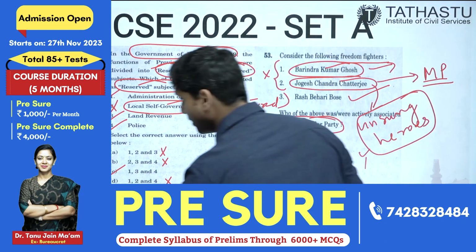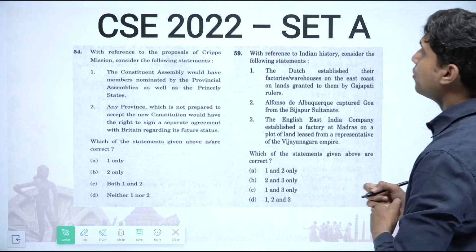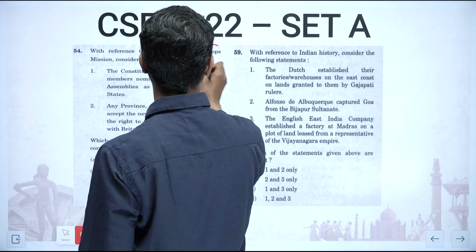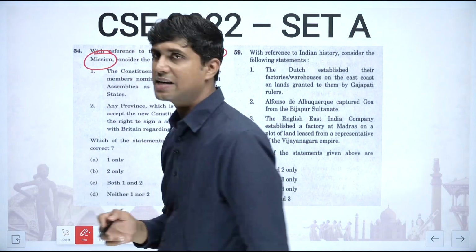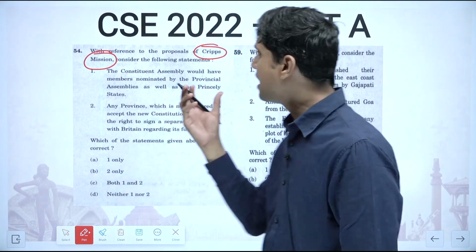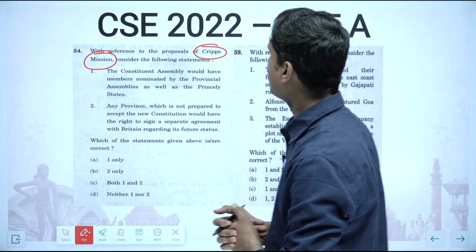Moving to the next question. With reference to the proposals of Cripps, again Cripps is coming. See how frequently these topics are repeated. Cripps Mission, 1919 Act, Gadar, these are repeated over time. So if we see the Cripps Mission, consider the following statements.